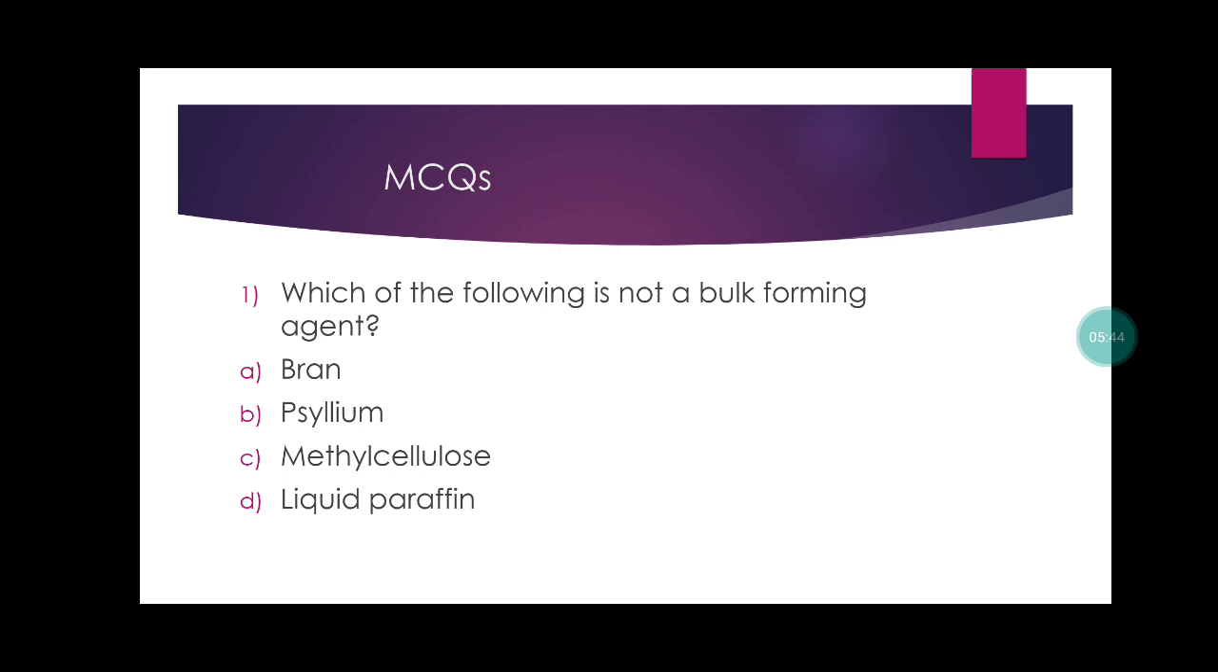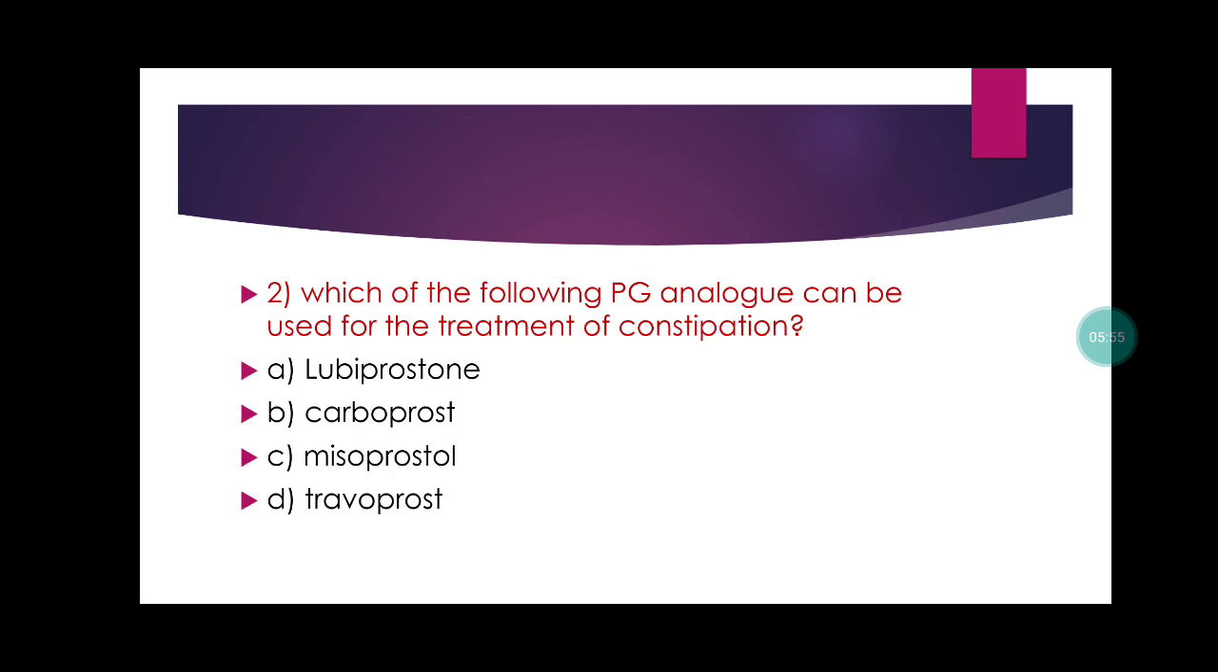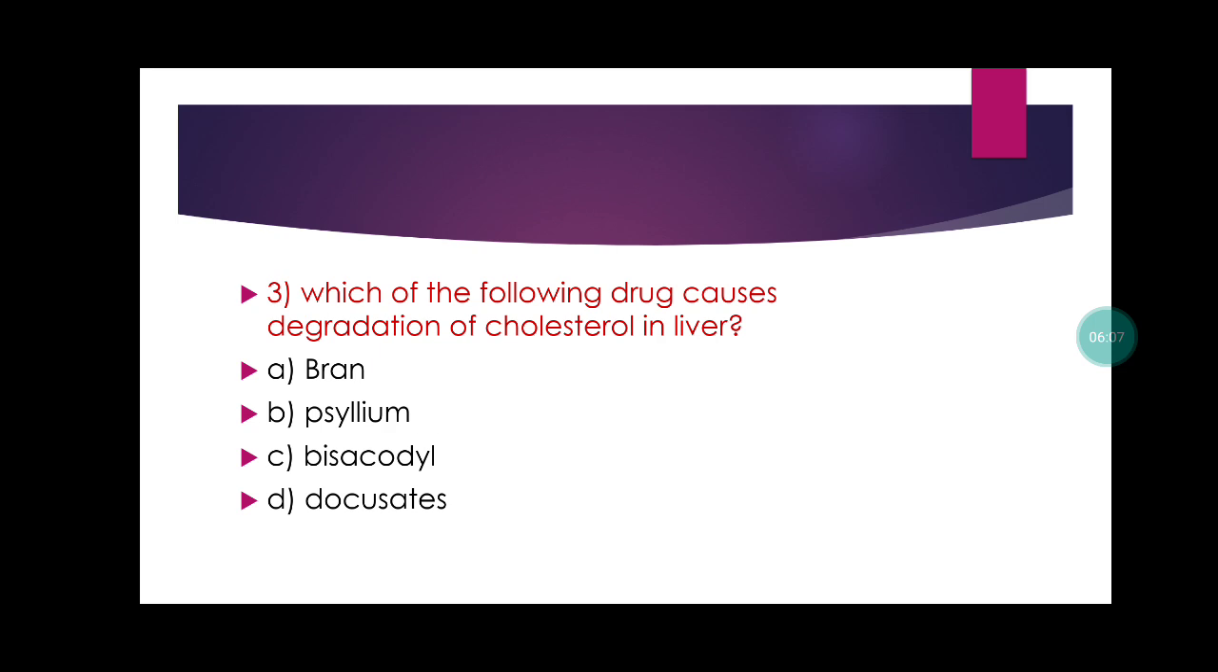Let's see some MCQs. Which of the following is not a bulk forming agent? Bran, psyllium, methyl cellulose, and liquid paraffin. Liquid paraffin. Which of the following prostaglandin analogs can be used for the treatment of constipation? Lubiprostone, carboprost, misoprostol, gemeprost. The answer is lubiprostone. Which of the following drugs causes degradation of cholesterol in liver? Bran, psyllium, bisacodyl, docusate. Answer is bran. Bran causes degradation of cholesterol in liver.